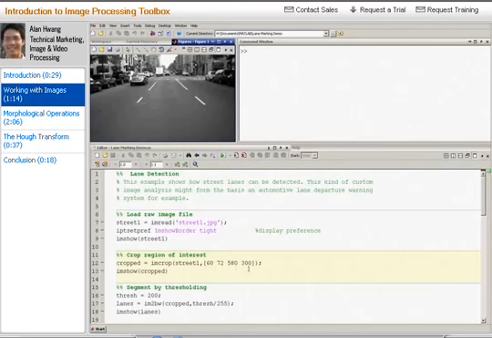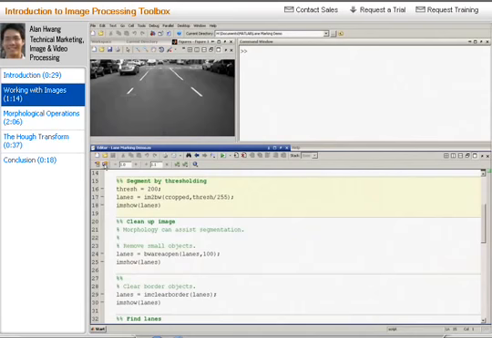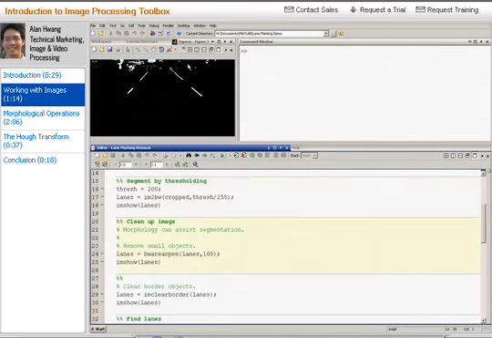Using the supplied position vector, which will preserve the center of the image, we crop the image using the imcrop function. We will then threshold the image so we can segment the lanes from the rest of the picture. In this case, we find that 200 will give us a relatively good result, but we do see some artifacts above. A variety of tools are available in MATLAB and Image Processing Toolbox to help you find an appropriate threshold, including imtool and the graythresh function, which uses Otsu's method to calculate a threshold.